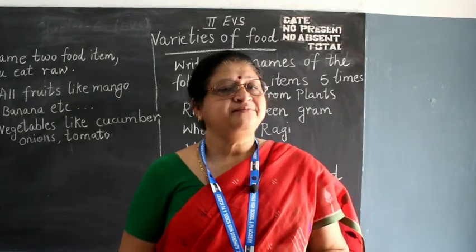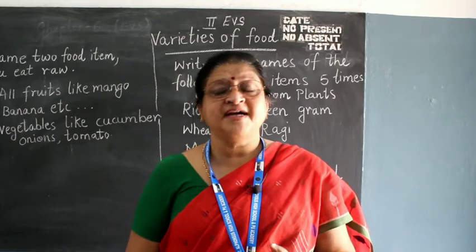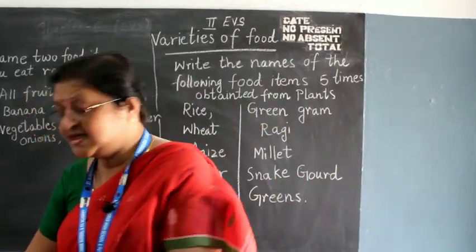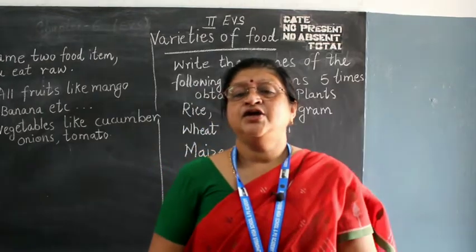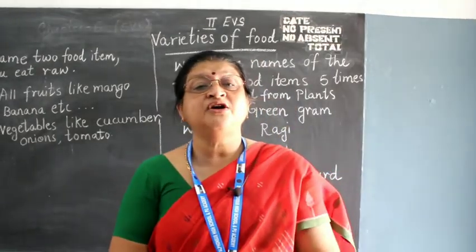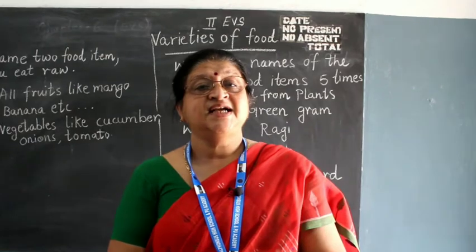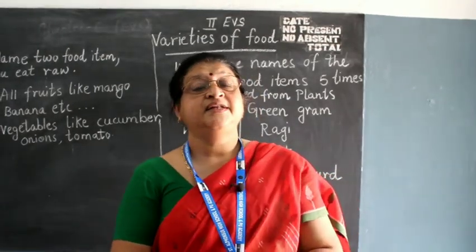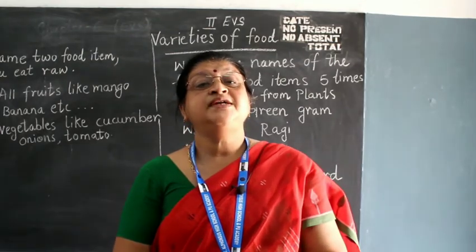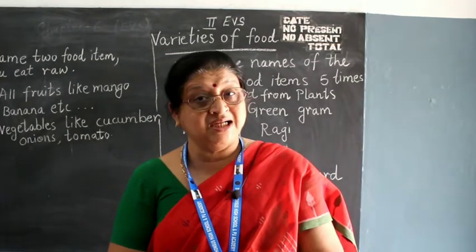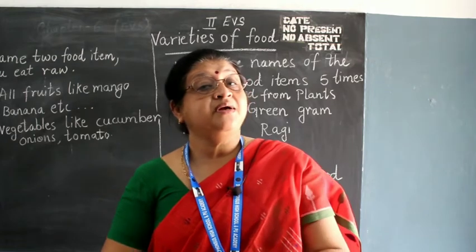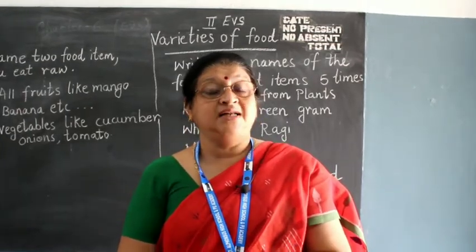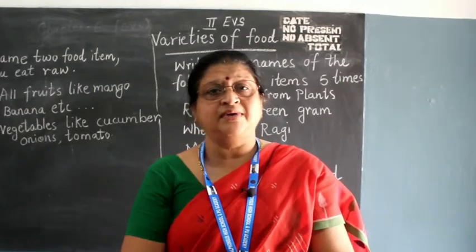Okay, now when we see the variety of food, children, you need to have many things. You need to have a variety of grains, like rice, jowar, atta, so mummy can make a variety of food. Then mummy needs dal, and dal also is not one variety.